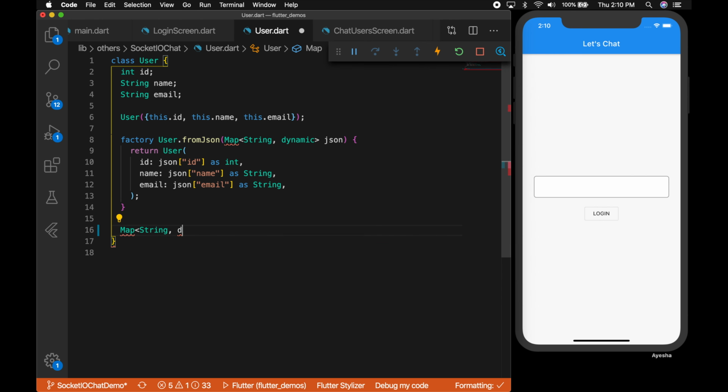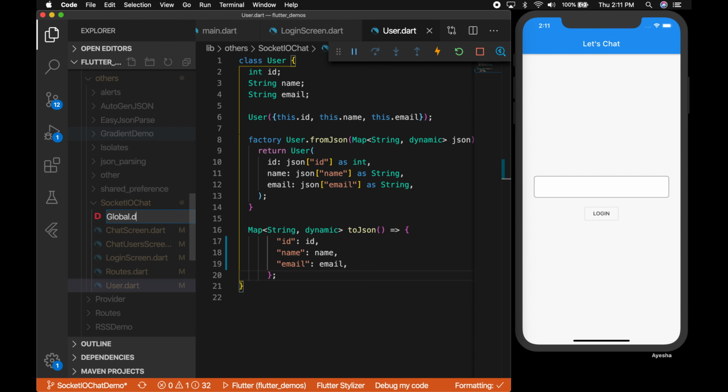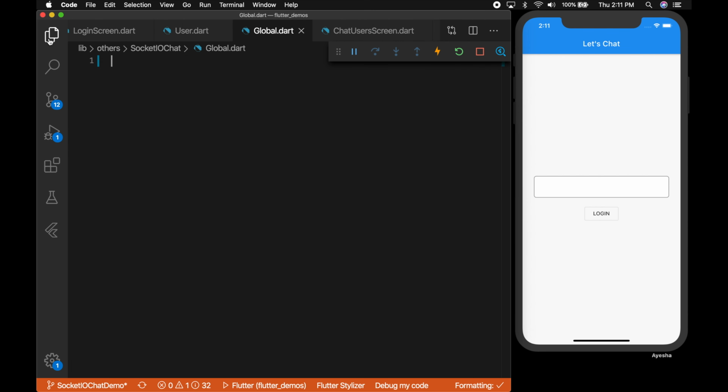Now we need another method to convert the object back to JSON, so toJson with ID, name and email. Okay, now I'm going to create a new file called global. To make this video simple, I'm going to save some of the values in a global class.